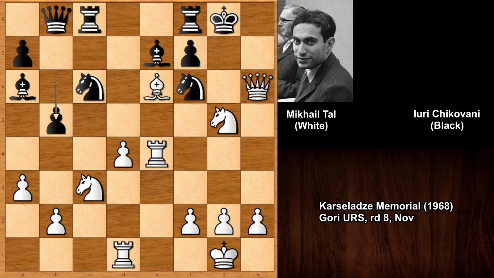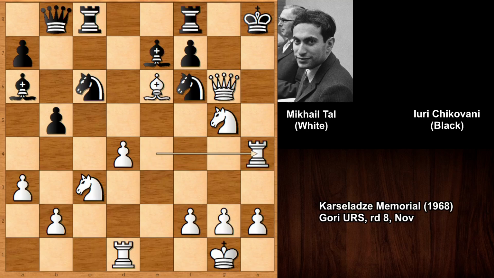And let's play a random move. So this was Mikhail Tal's idea, queen to g6, only move, and then rook to h4. Now we can see the idea behind the rook lift by Tal much better. So blocking with the knight is the only move, and then queen takes on h7. So basically black has no logical defense after the rook lift.